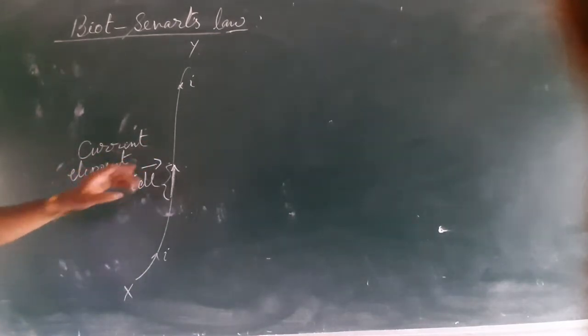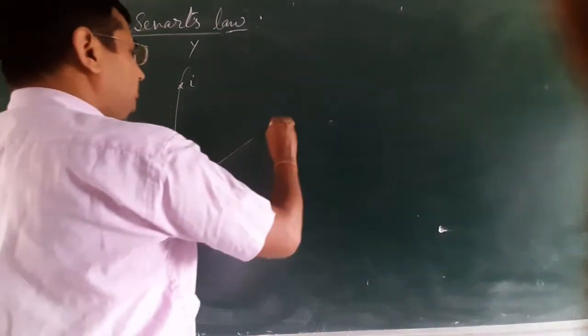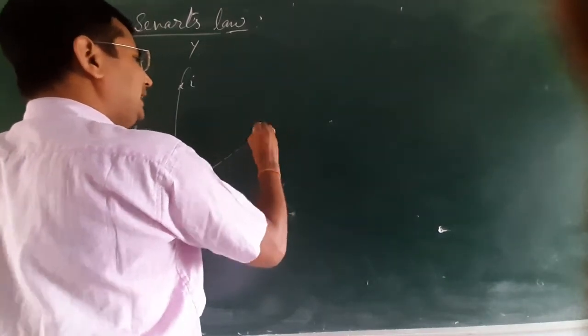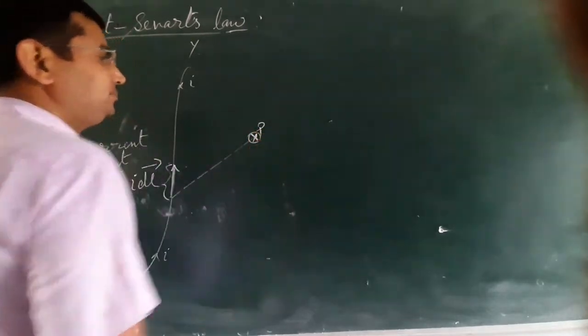Due to current element, the magnetic field produced at a point, that is at point P,